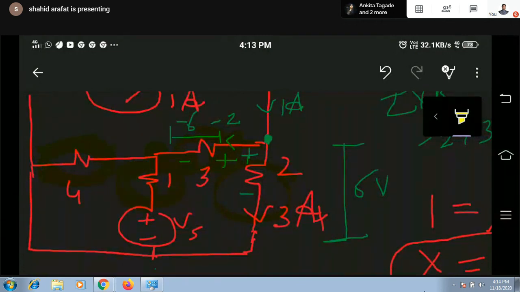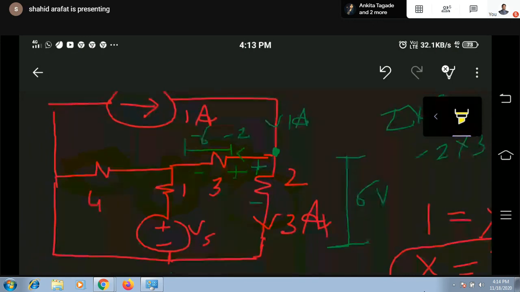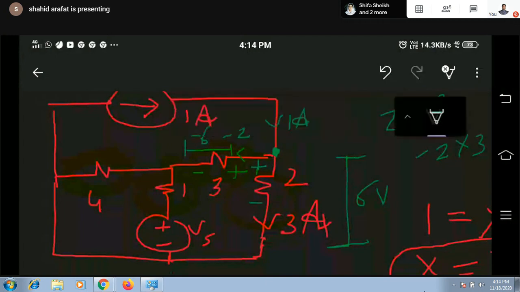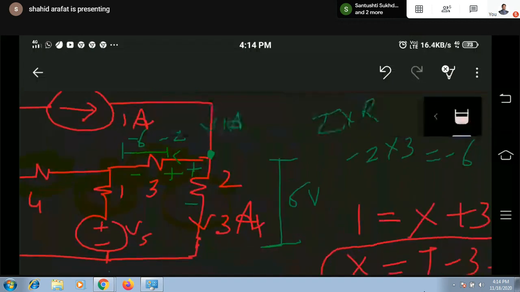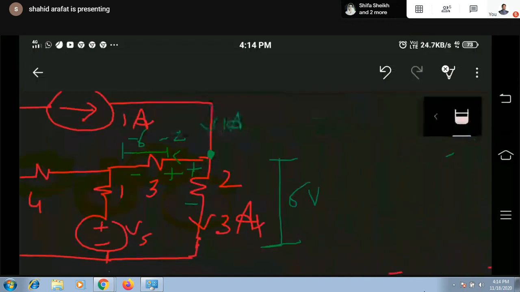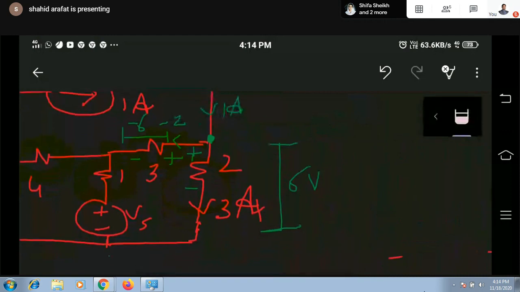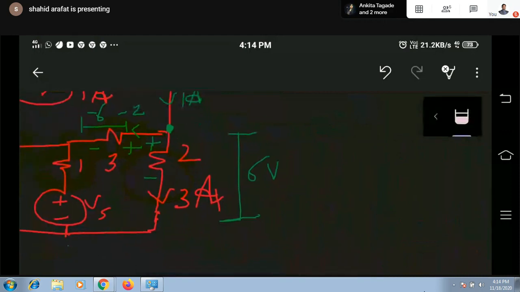So this is a logical problem. If you know KVL, KCL, basic concept, everyone knows. But you will have to think where we can apply this. Okay, this is the first problem. If you are getting confused, it will be difficult. Now, what can be done? So far, we have calculated voltage across 3 ohm and current through 3 ohm. Okay, now moving on.